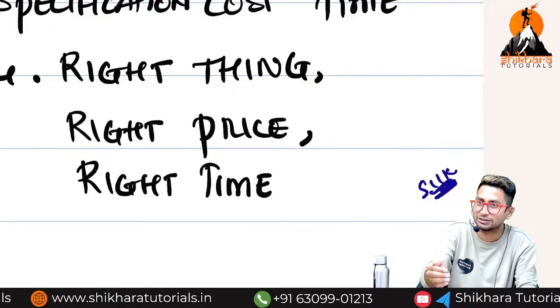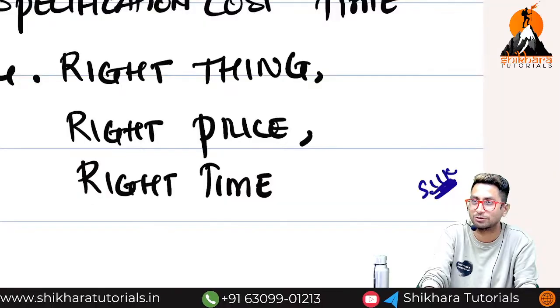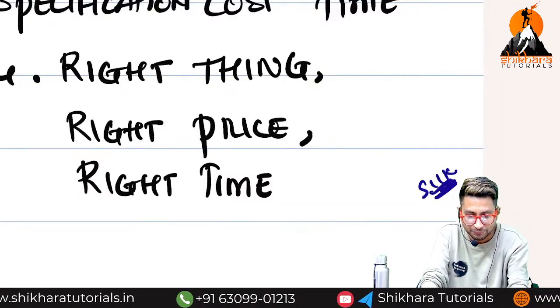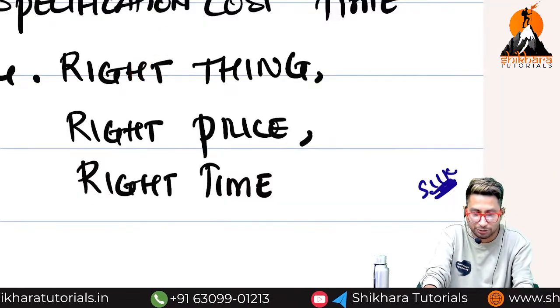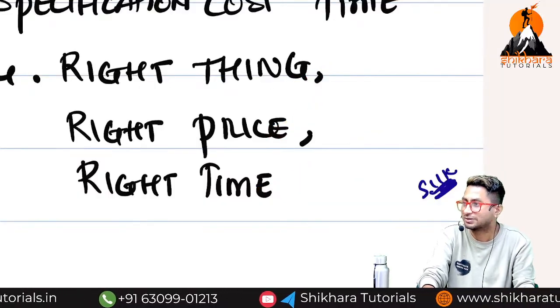You should deliver these types of products to Chinese people. They will eat free food. But Indian people won't eat cockroaches, right? Then you should deliver the right product to the right person, at the right price, at the right time. Then only the company will become successful.